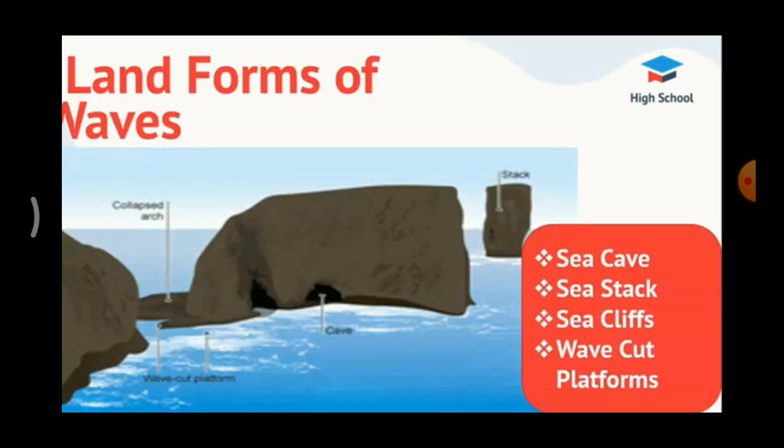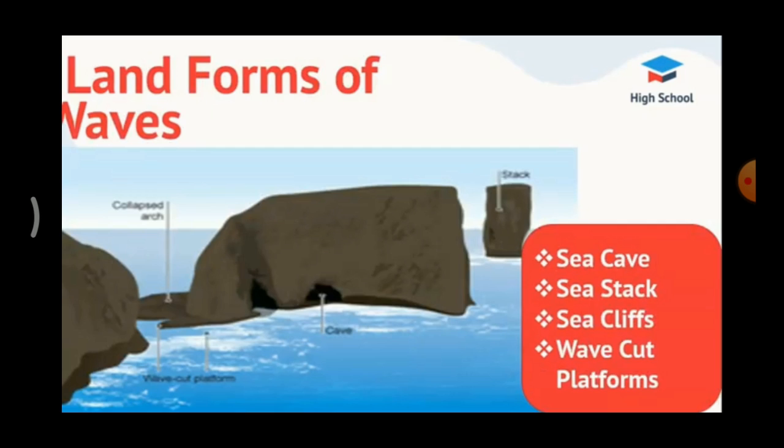What happens if two caves meet one another? Yes, an arch is created.